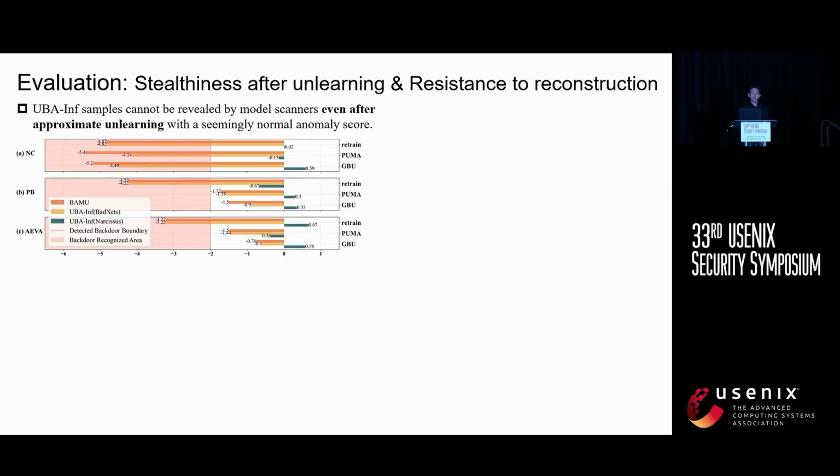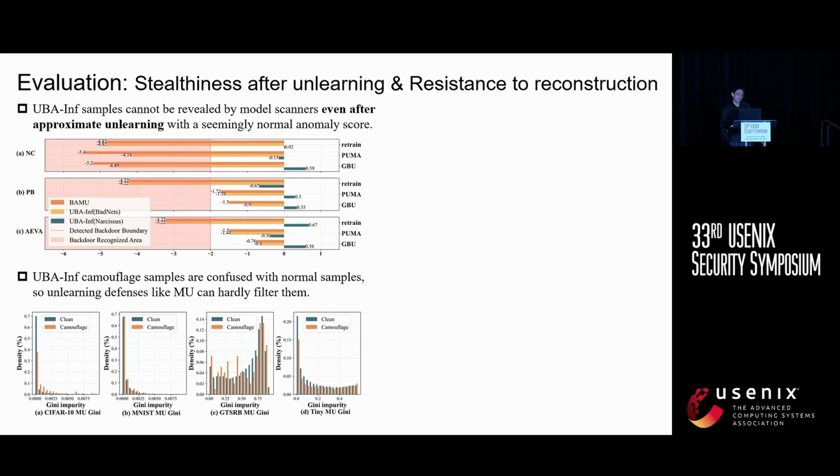We then assess UBA-Inf's effectiveness in maintaining backdoor stealthiness after unlearning. As shown in the upper left part of the slide, UBA-Inf samples remain hidden from the model scanners even after approximate unlearning, with normal-looking anomaly scores. Our results also indicate that current unlearning defenses are ineffective against UBA-Inf because the camouflage samples blend in with normal data, making them hard to filter out.